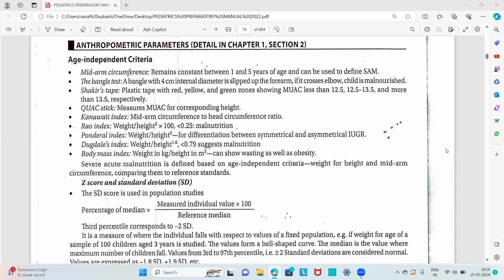Other short essays ask you to describe the pathogenesis, clinical features, grading and complications, and management of kwashiorkor. They also mention the classical features of marasmus, grading, and outlining the nutritional management in a child with marasmus.